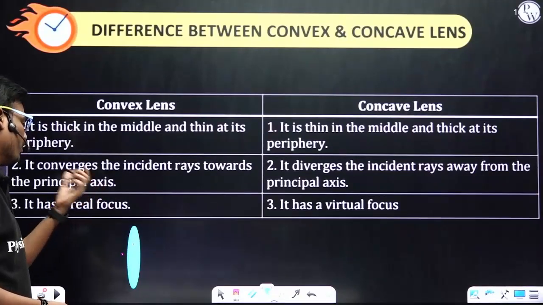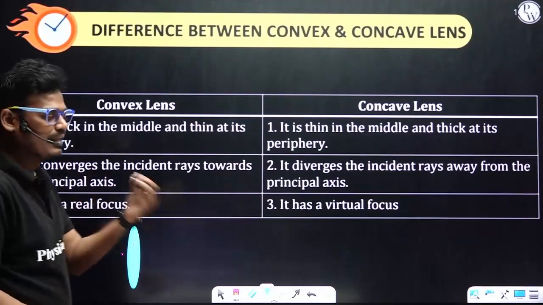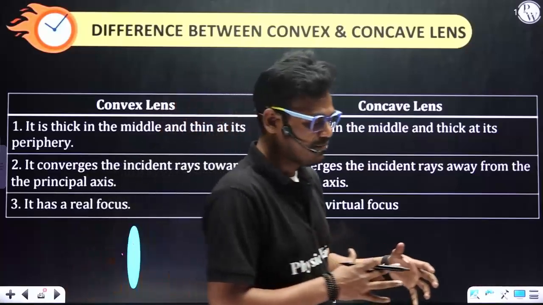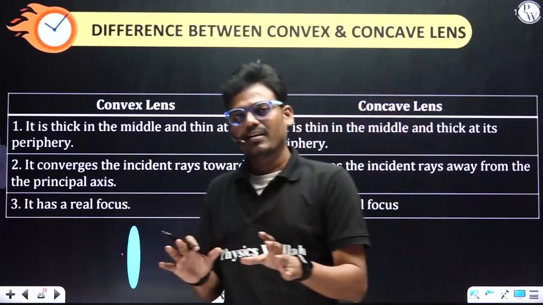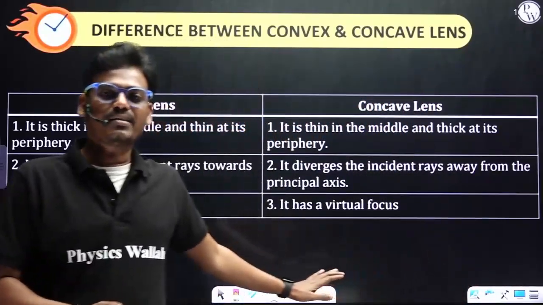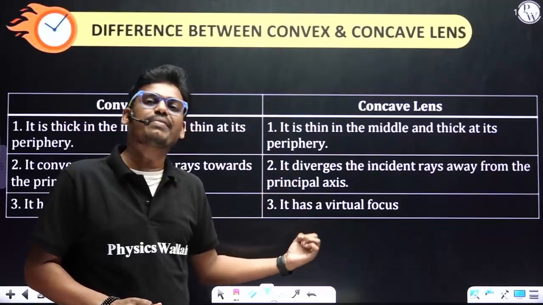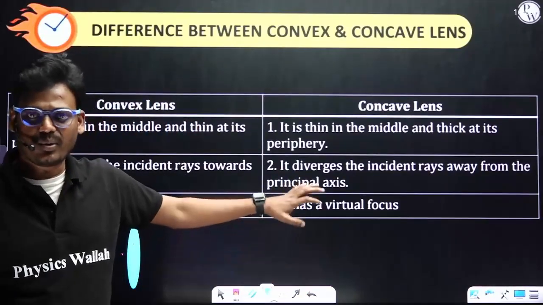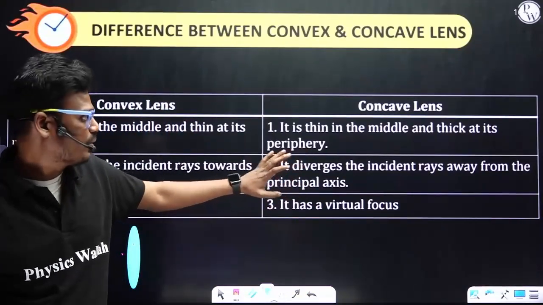Right now, you do not know what the principal axis is. It's similar to what we studied for mirrors. Same way here also, but in place of a pole, here we have an optical center. In detail, we are going to discuss it. No need to worry.